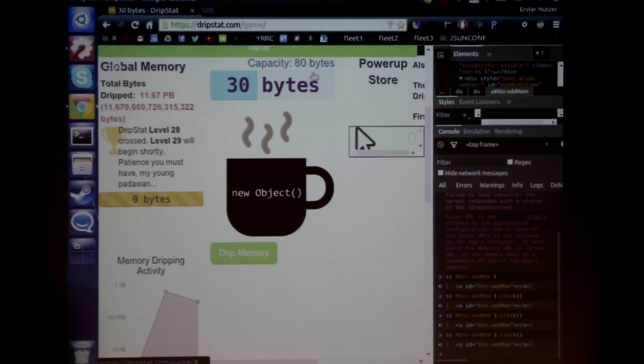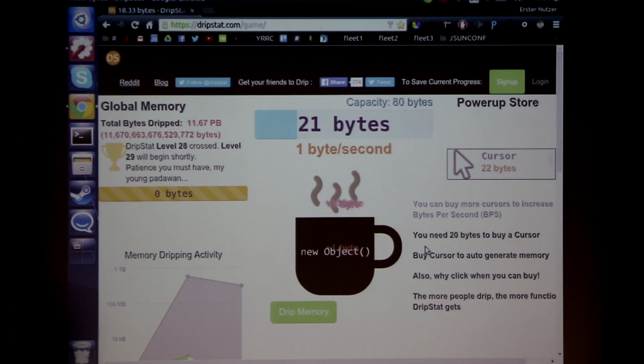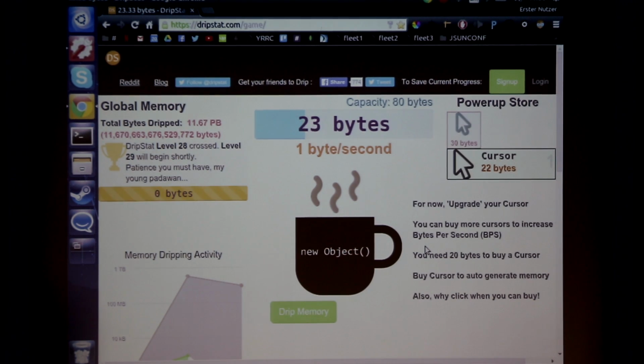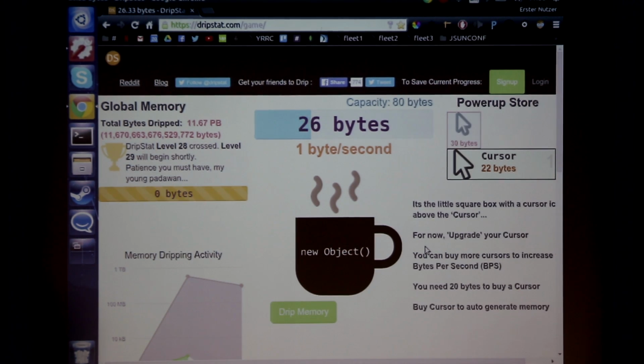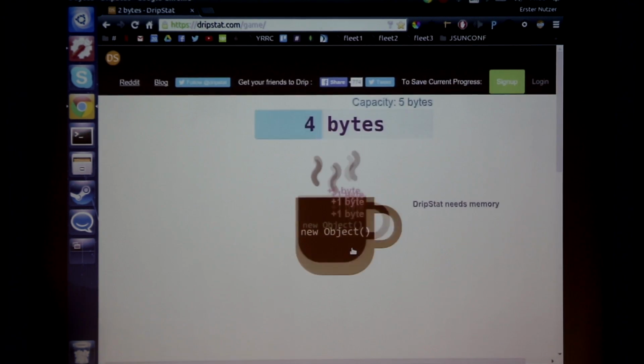There's also a Chrome extension which cheats for you. Because you can also buy the upgrades here for the cursors and everything, which clicks automatically. And there's like a perfect path you can go, depending on when you spend your memory on upgrades and when you just drop it and everything. And this thing does everything for you. And if you are too crazy about the cheating, I think I had like 25 set intervals running on the click button sometime, and then suddenly the page showed me, hey, looks like you're cheating, please reload the page. And once you reload the page, you're back to the beginning and have to click again.